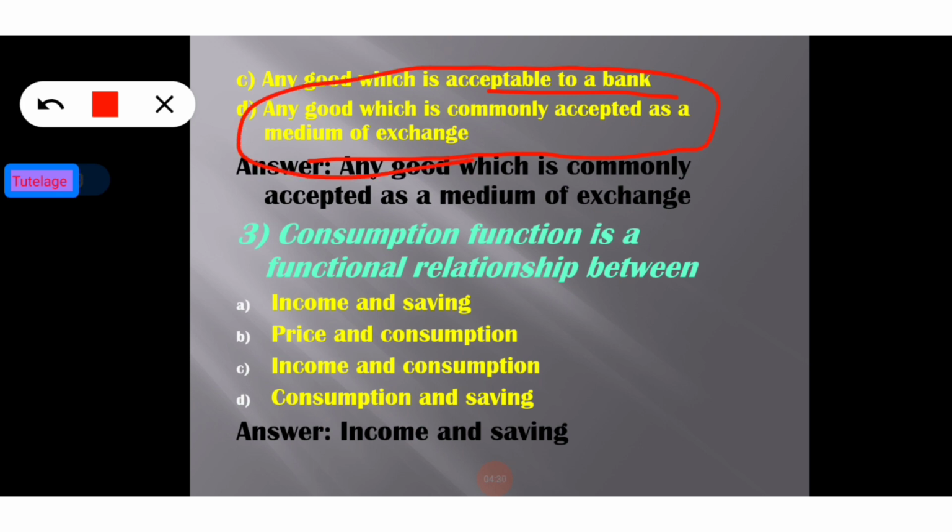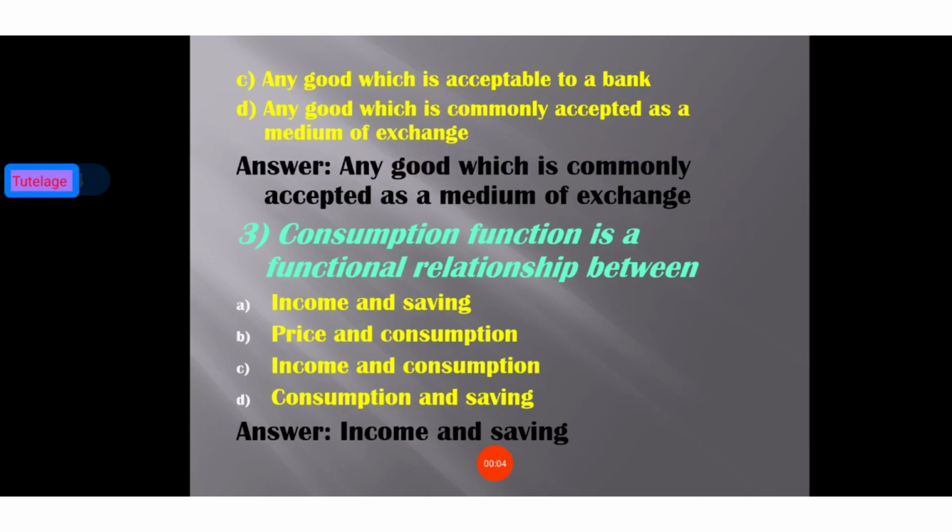So we all know that money is basically a particular good which is commonly accepted as a medium of exchange, and which is the mostly accepted definition of money. So option number D is the correct answer for this question. So now move on to the third question.